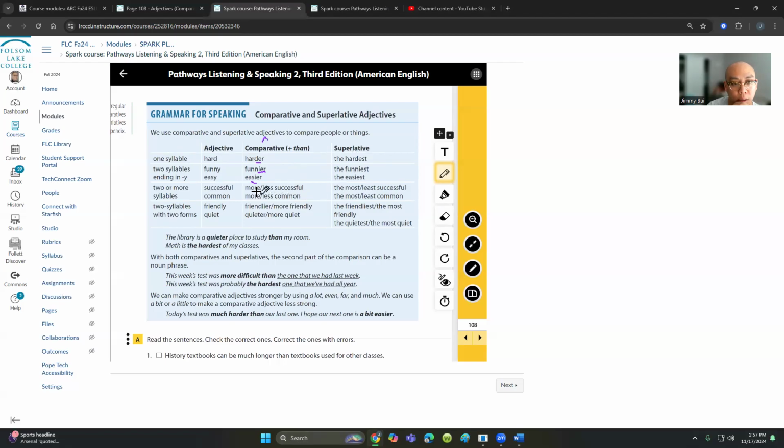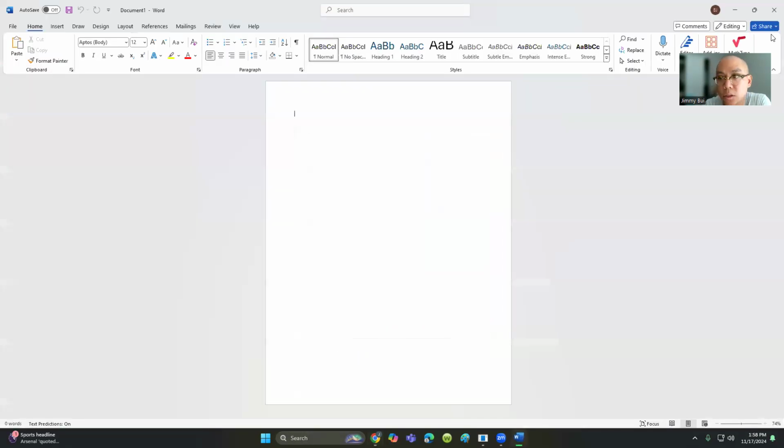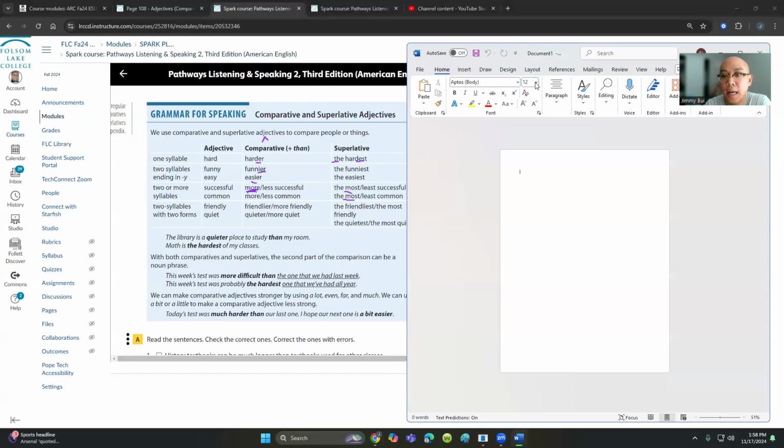Okay, it's equivalent to more. The superlative, you do need the article the and est for a short adjective, and that means the most.